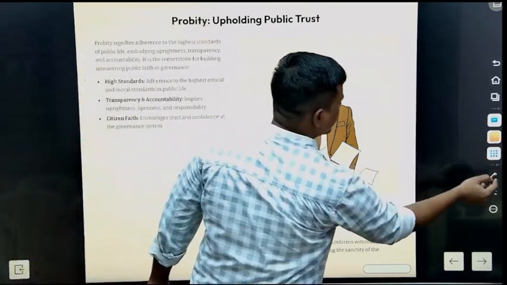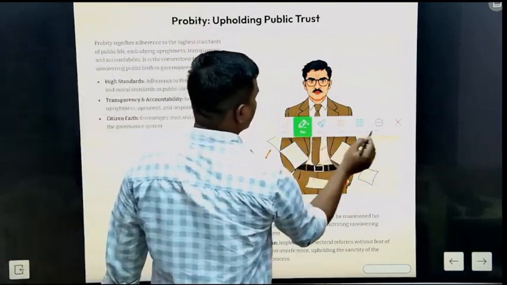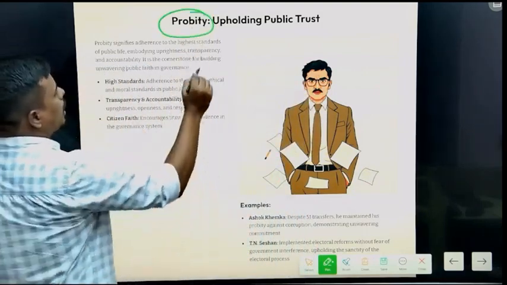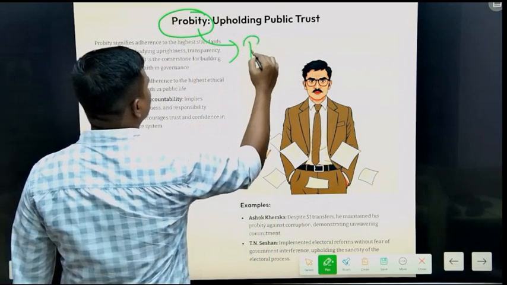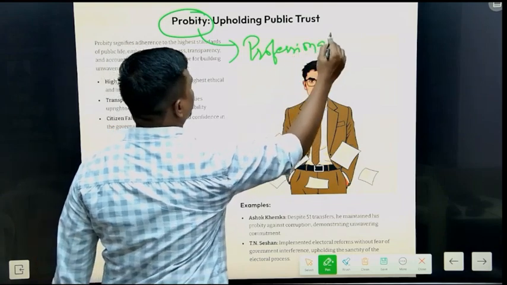The word probity is quite similar to integrity, as it is also known as professional integrity.